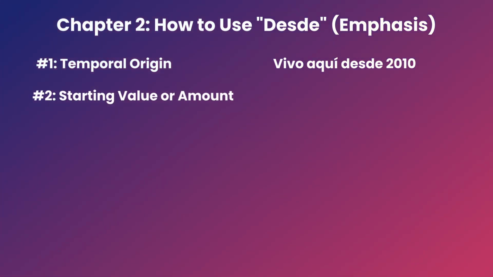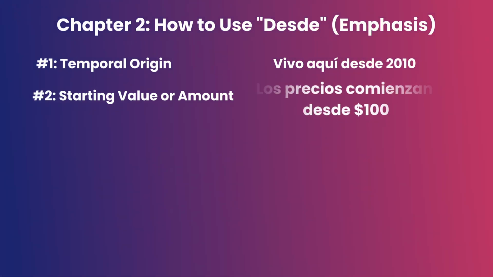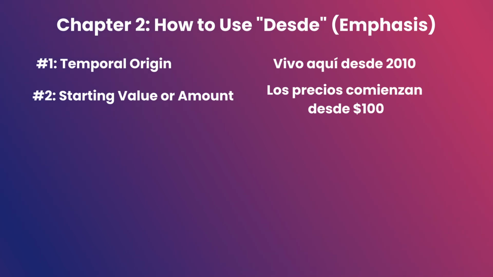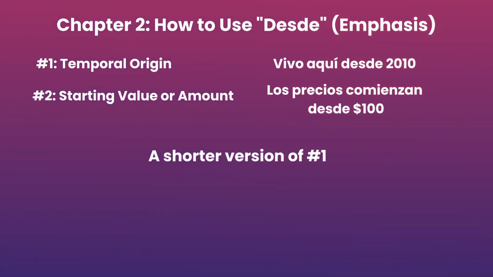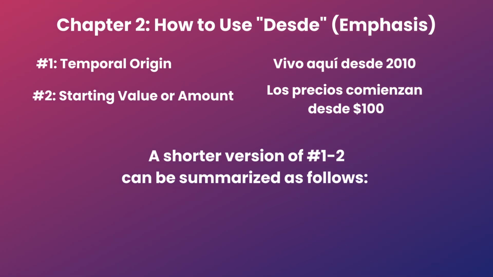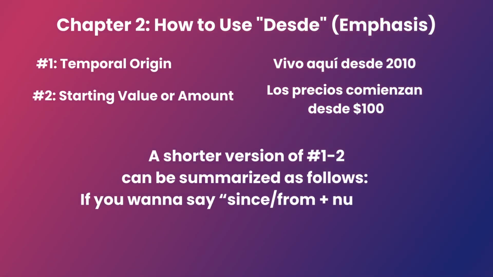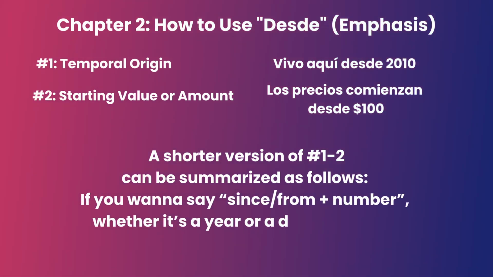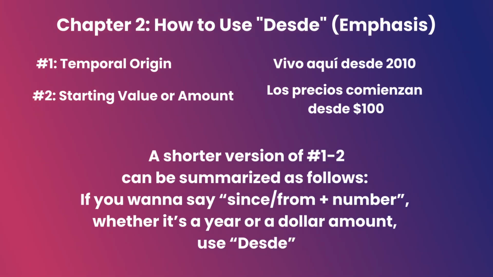Number 2. The same idea can be applied to the starting value or amount. For example, los precios comienzan desde $100. Prices start from $100. A shorter version of the first two use cases of desde can be summarized as follows. If you want to say since plus number, whether it's a year or a dollar amount, use desde. God, I'm the bestest professor ever.